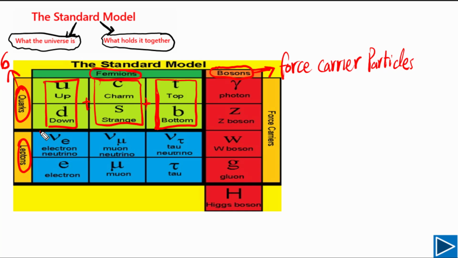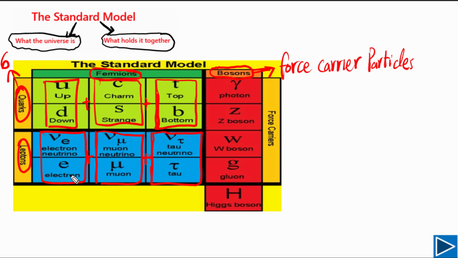Now if you look at leptons, we have 2 leptons here. If you look at this one, this is the electron. The electron has its electron neutrino. So these are 2 leptons. If you look at the next one, we have the muon. This is a lepton, but the muon also has its own neutrino, and that neutrino is called the muon neutrino. Now if you look at the next one, we have the tau lepton, but it also has its own neutrino, and that is called the tau neutrino. So all these leptons are 6 in total.